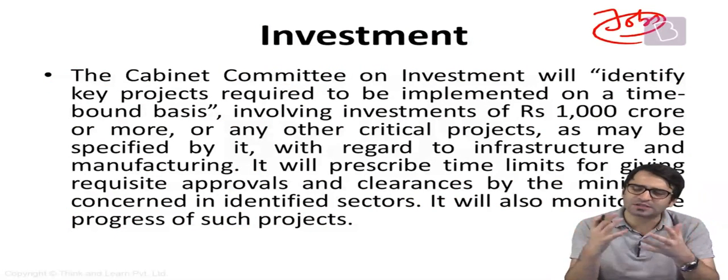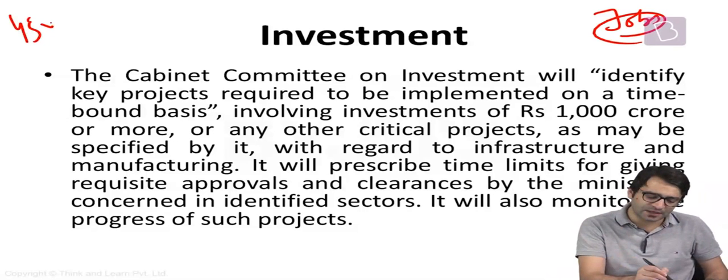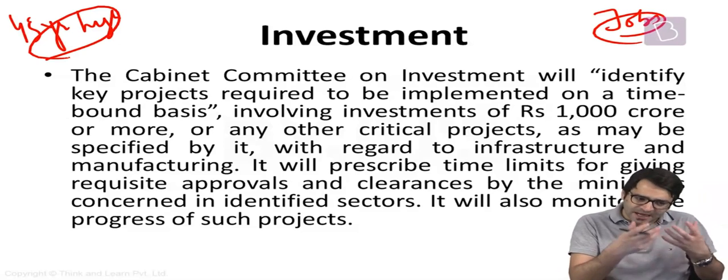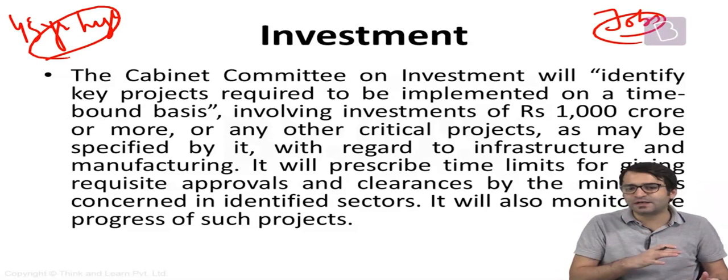because the report suggests that as of now, the unemployment rate in this country is at a 45-year high. That means the unemployment rate is very high in this country, and the focus of the government is to create more and more jobs. And that is why 2 committees have been set up. 2 cabinet committees have been set up. Both these cabinet committees are headed by the Prime Minister himself.